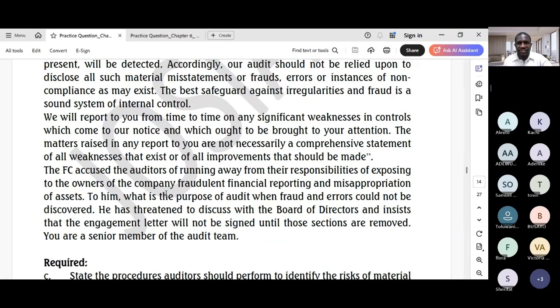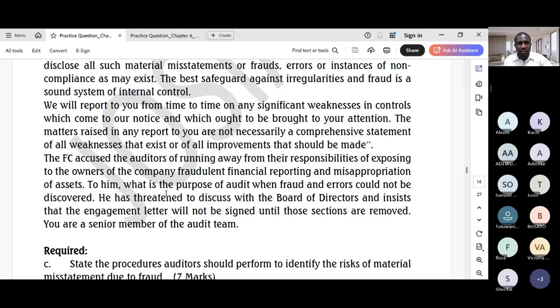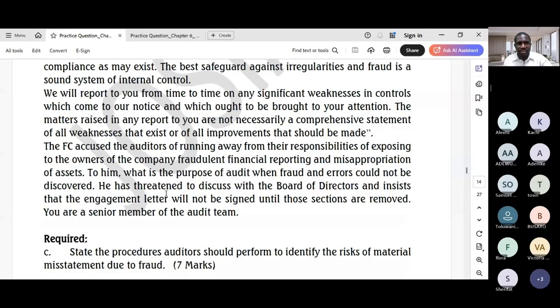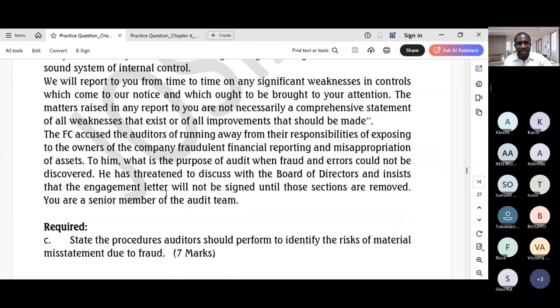The best safeguard against irregularities and fraud is a sound system of internal control. We will report to you from time to time on any significant weakness in controls which come to our notice and which ought to be brought to your attention. The matters raised in any report to you are not necessarily a comprehensive statement of all weaknesses that exist or of all improvements that should be made.